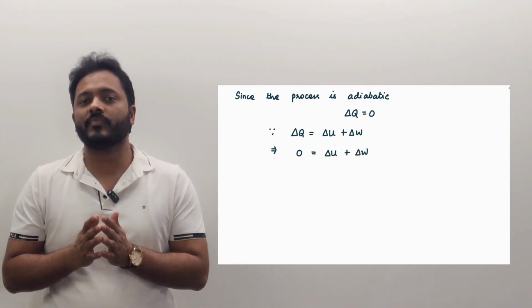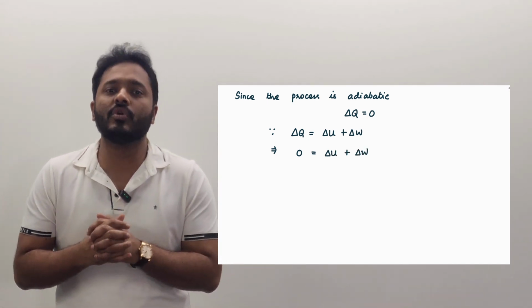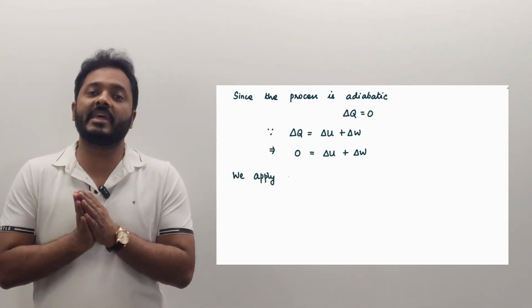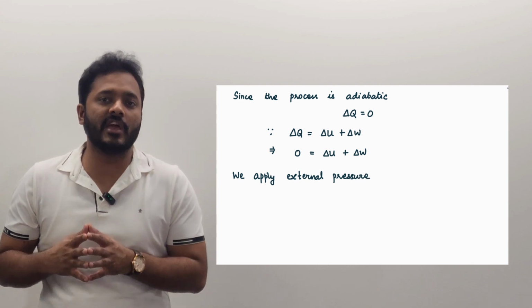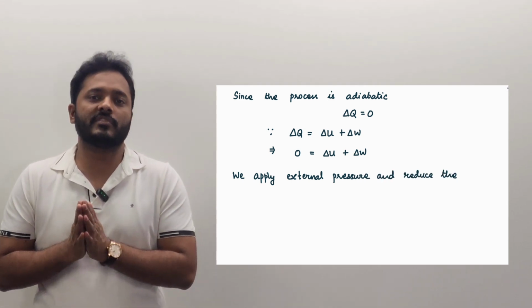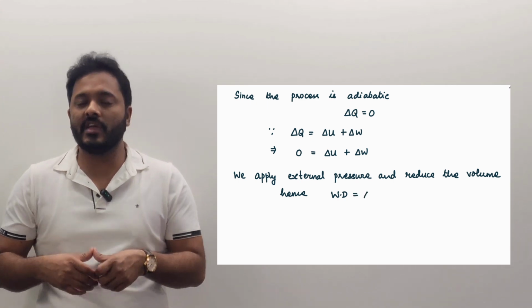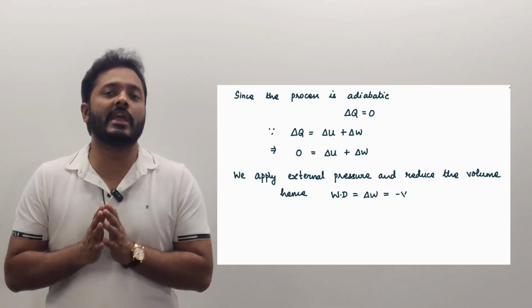Now in this present scenario, since an external pressure is acting, compressing the system, we can say that the volume decreases. And since there is a decrease in volume, the work done is negative.